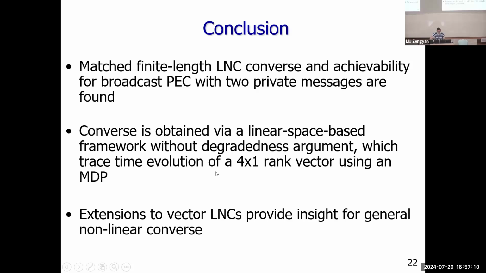We monitor the random rank, and there are only 4 random ranks to monitor, and we can trace the evolution of these random ranks using the MDP, and use the MDP to find the converse. And also we have an extension to vector LNCs, which provides insights if we want to find a converse for the general nonlinear code. So this ends my talk. Thanks.